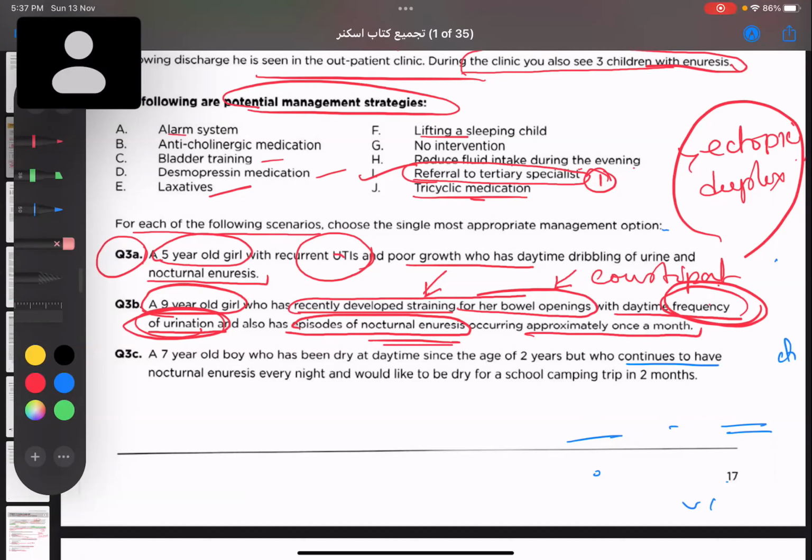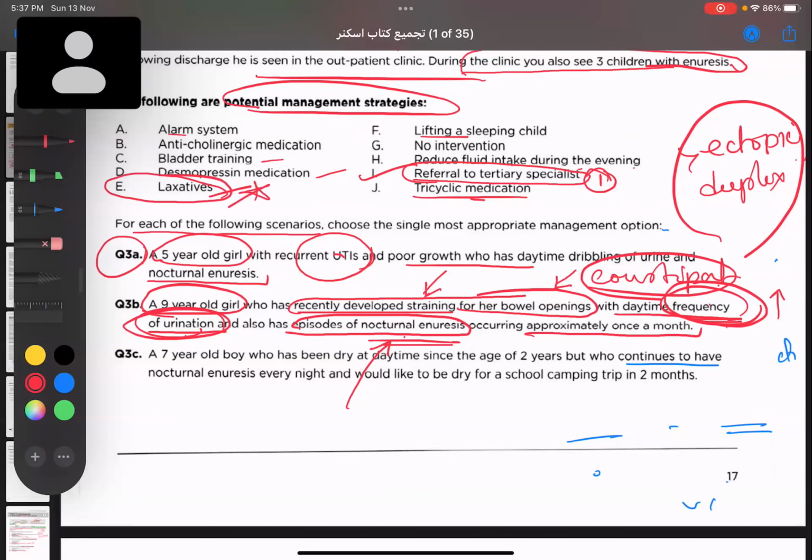No, we cannot, because there is increased frequency of urination. It's not involuntary. She does not have dribbling. She's having increased frequency, so maybe she's just controlling it. But during the night, she does not have any control. So basically during the day, she does not have symptoms. There is only an increase in frequency. She's not actually having enuresis or dribbling during the day. So this is clearly a case of nocturnal enuresis due to constipation. So what are we supposed to give in this child? Laxatives. Clear case. We are supposed to give a laxative.